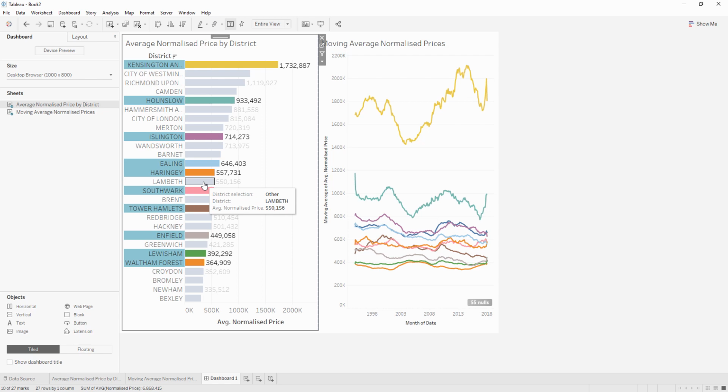Now the way that the colors were assigned is sort of based on the alphabetical ordering of the districts. And then it just cycles through a specific palette. So you'll notice here that you can end up with repeating colors. So Waltham Forest and Haringey. It's not a problem if you're generally making a small number of selections, but once you get to a certain critical mass, you can end up with repeating colors.